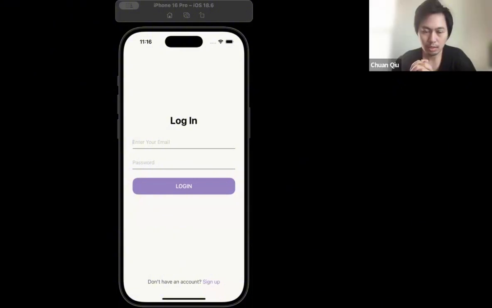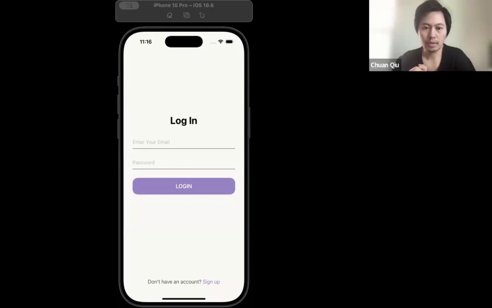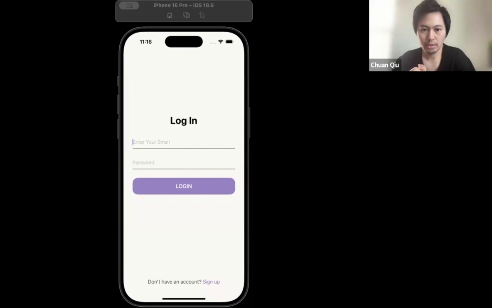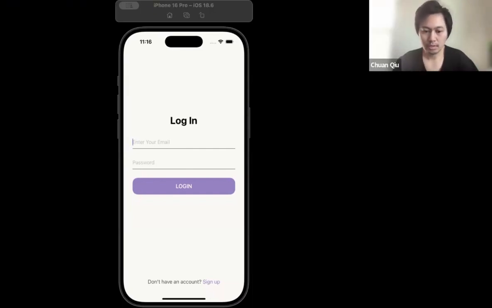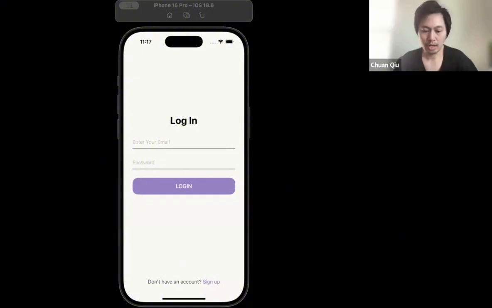On the mood log screen, users can pick their daily emotions with an optional journal entry for each mood, and the data is stored in Firebase Firestore. As for the AI chat, we are currently doing a mock AI chat. There are certain built-in sentences that the AI chat can use to talk to the user, and it's just like a regular chat screen you would see on messaging apps.